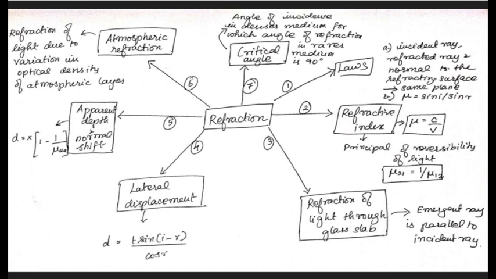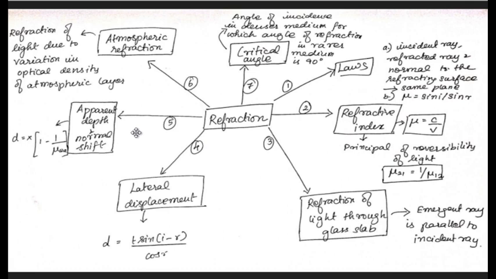Next, in the refractive index, we saw the principle of reversibility of light. That is mu 21 is the reciprocal of mu 12. And the third one is refraction of light through a glass slab. Here we proved that the emergent ray is parallel to the incident ray. And the next one is lateral displacement. Here d is equal to t sin of (i minus r) by cos r. So we can expand sin (i minus r) as sin i cos r minus cos i sin r.